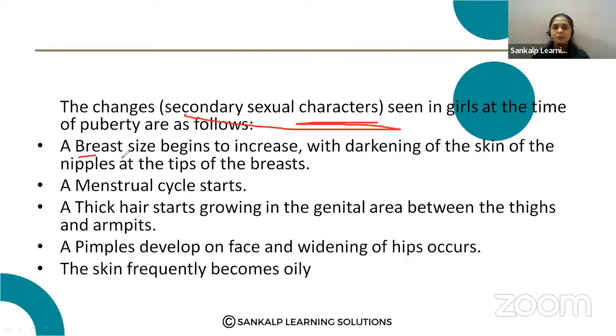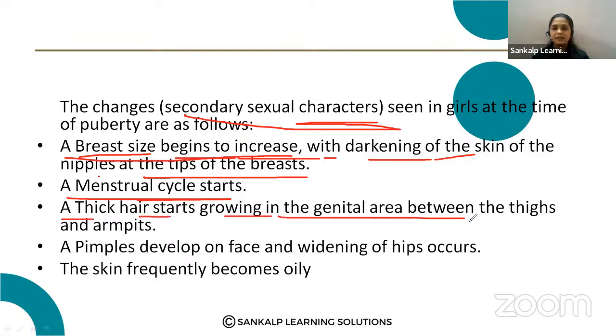Okay. Here, breast size begins to increase with darkening of the skin of the nipples at the tip of the breast, and the menstruation cycle starts. And thick hair starts growing in the genital area between the thighs and armpits.